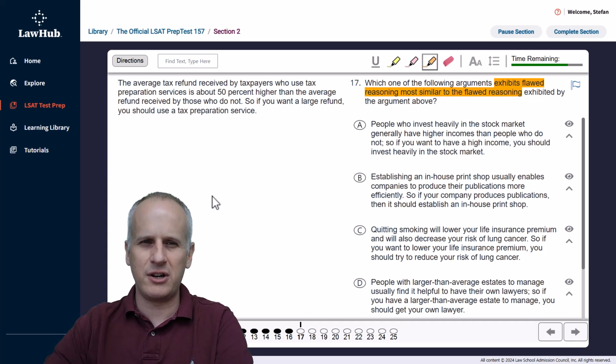And just like every argument task, we need to highlight the conclusion first. So we're going to read the paragraph at this point. The average tax refund received by taxpayers who use tax preparation services is about 50% higher than the average refund received by those who do not. So if you want a large refund, you should use a tax preparation service.